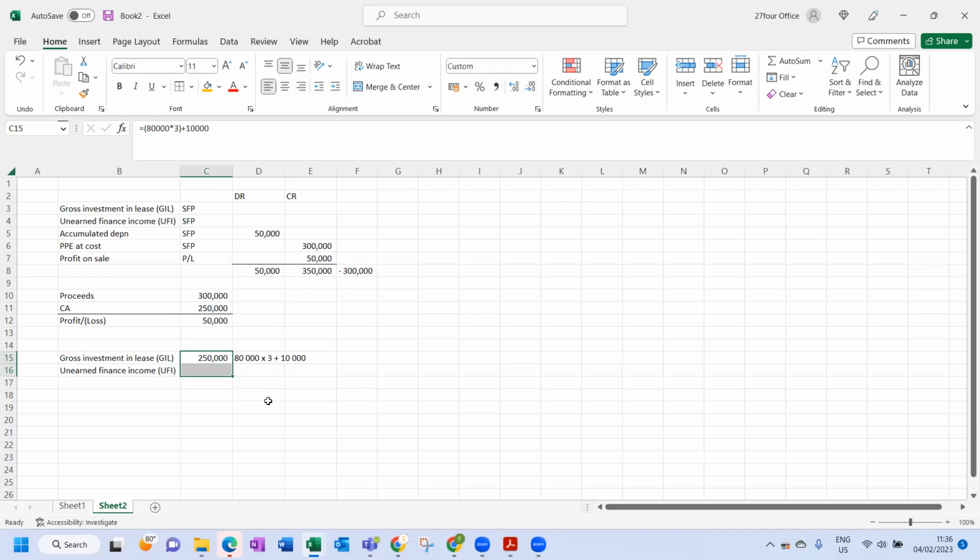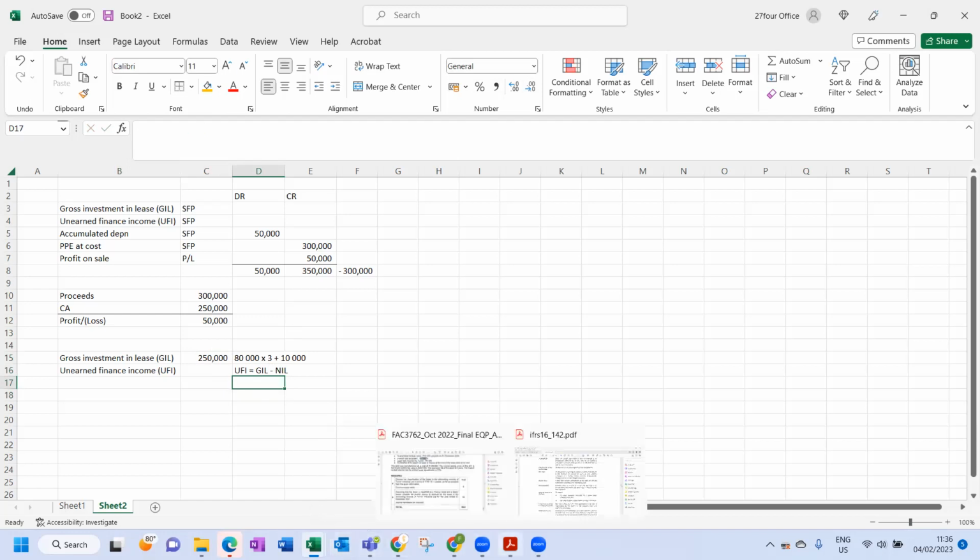The unearned finance income, UFI, equals GIL minus net investment in lease. So let's have a look. What is the net investment in lease? I mean, what is your UFI?